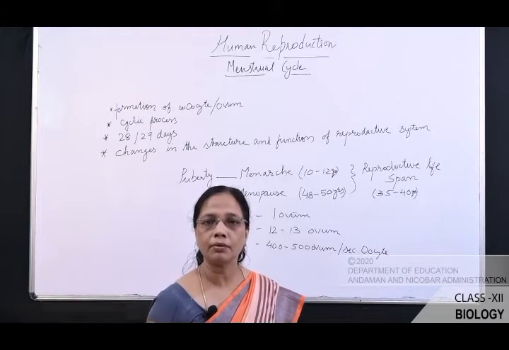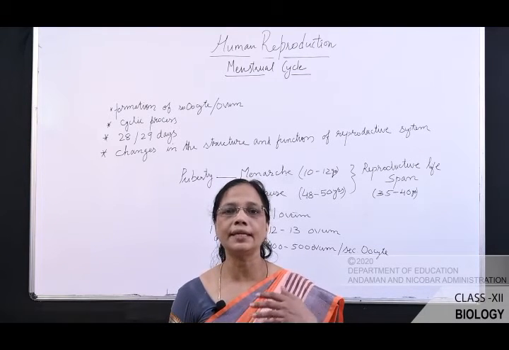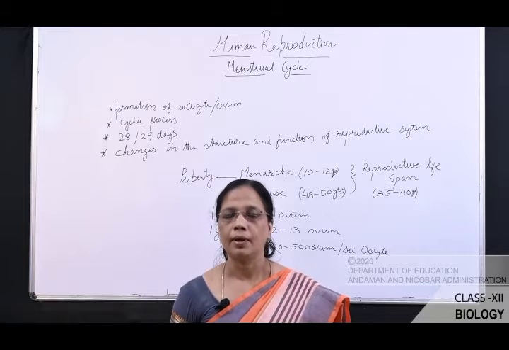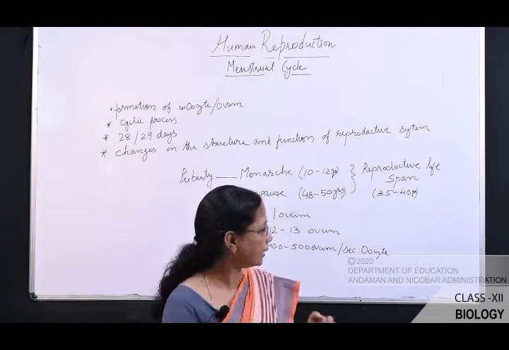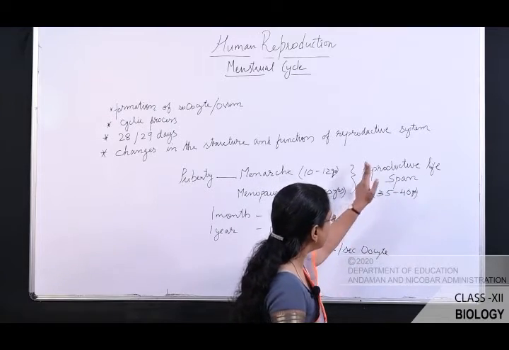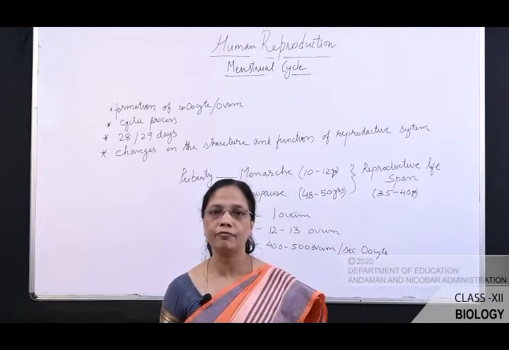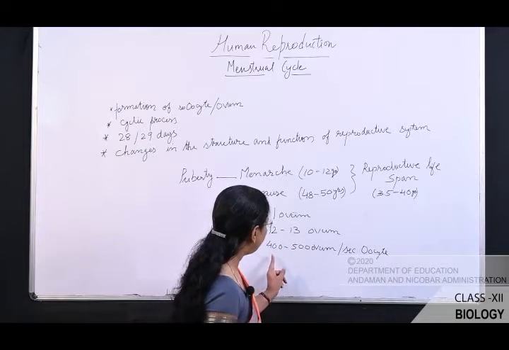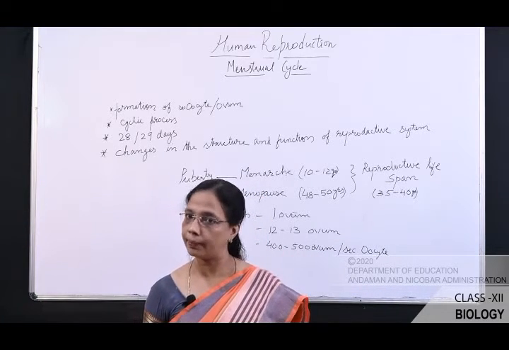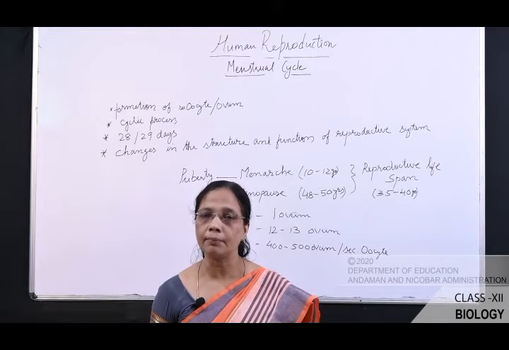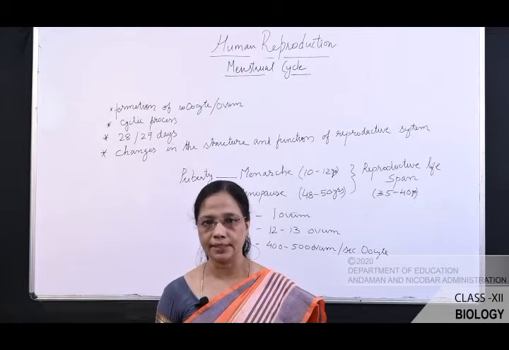What about the remaining primary follicles? They get degenerated by a process called atresia. So in the entire life of a human female, only 400 to 500 ovums are produced from the primary follicles. The remaining primary follicles get degenerated.